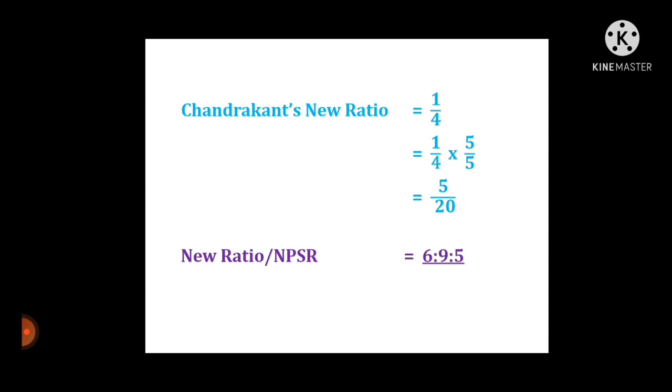Therefore, Chandrakant's new ratio is equal to 1 upon 4 into 5 upon 5. We multiply with number 5 to numerator and denominator. So Chandrakant's new ratio is 5 upon 20. So the new profit sharing ratio is equal to 6:9:5.